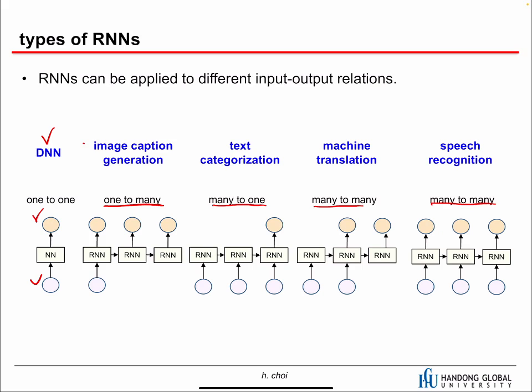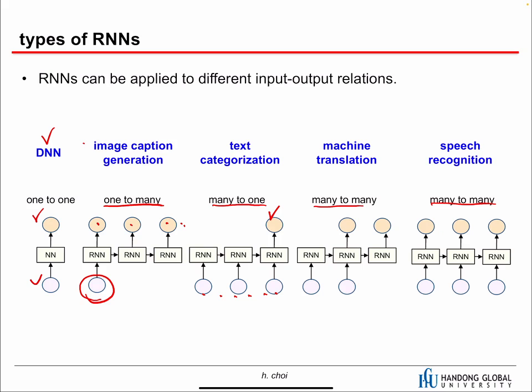Think about image caption generation. We have one image, then we have to generate a sentence. The sentence is a sequence of words: one word, then the second word, then the third one, and so on. So it is one-to-many mapping. And think about text categorization. We have words as a text, and then we have to recognize what kind of class the text belongs to. So we need the classification at the end of this RNN. That is many-to-one mapping.